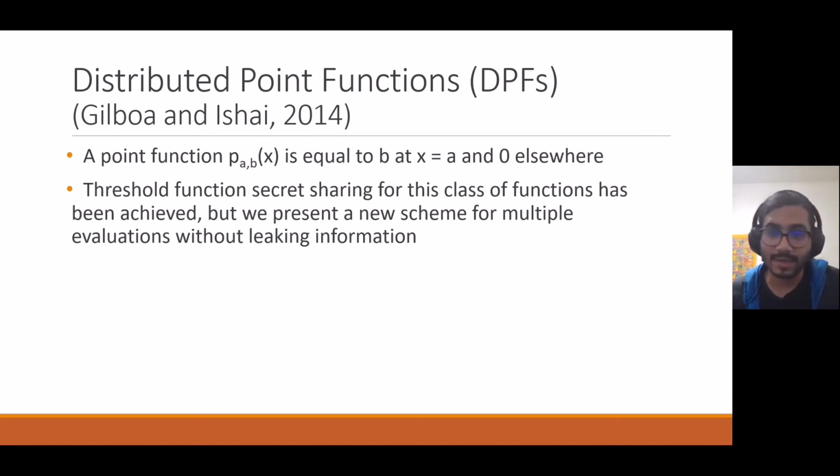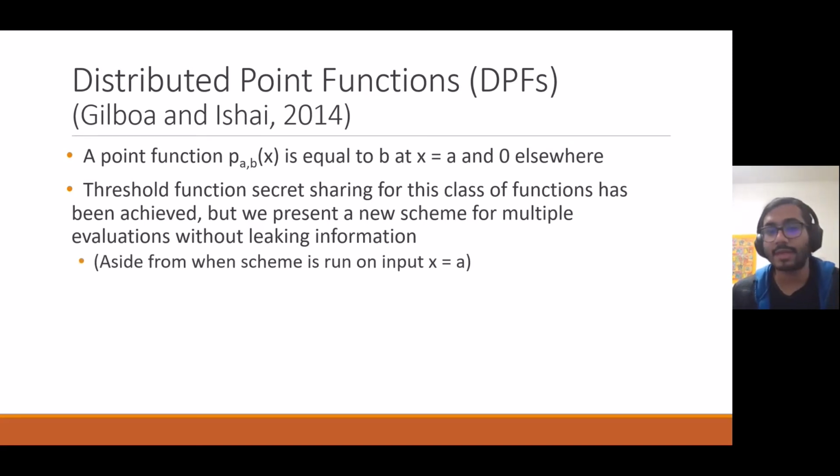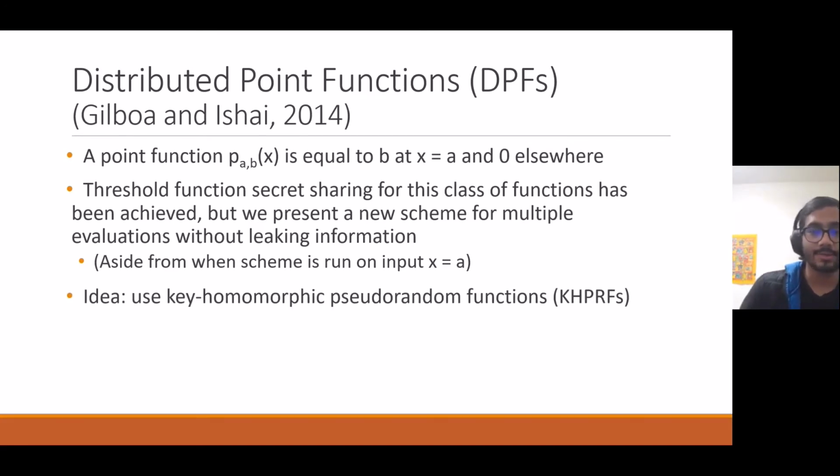Threshold function secret sharing already exists for point functions, but we are able to present a new scheme in this paper that allows for multiple evaluations without leaking information. The way we're able to achieve this is using key homomorphic pseudorandom functions. I do want to make one small point. When the scheme is run on x equals a, it's unavoidable to leak the function, because the input is public to all the parties in FSS, and when you get a non-zero output b, you certainly learn that you have plugged in a. So it's impossible for an FSS scheme not to leak any information when x equals a is the input. But aside from that, we are able to mask the information about a and b when x is not equal to a. The way we're able to achieve this is using KHPRFs.